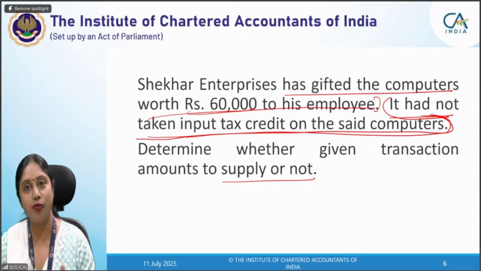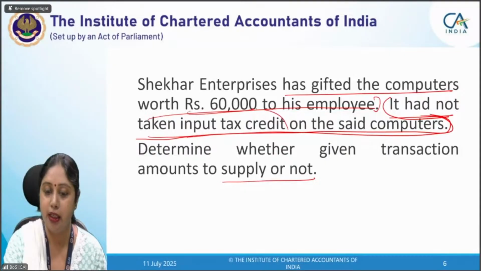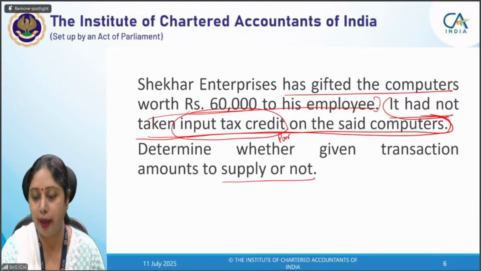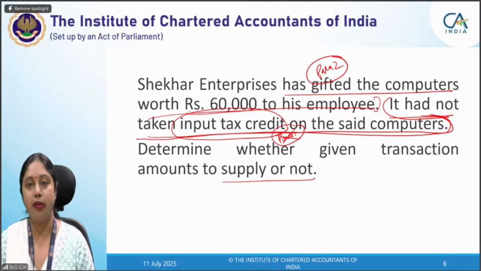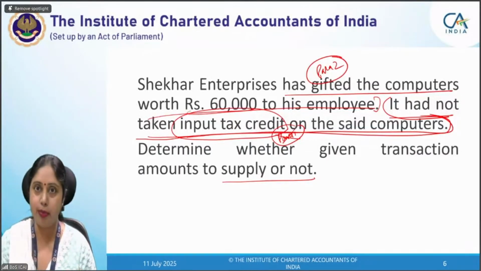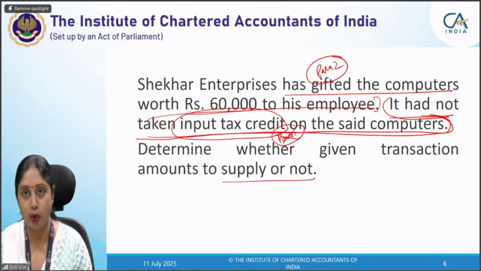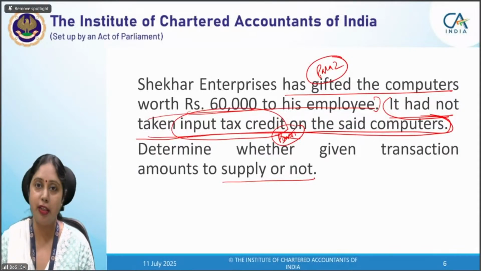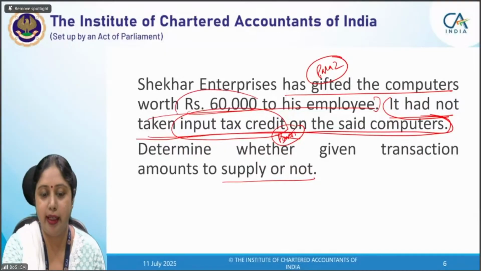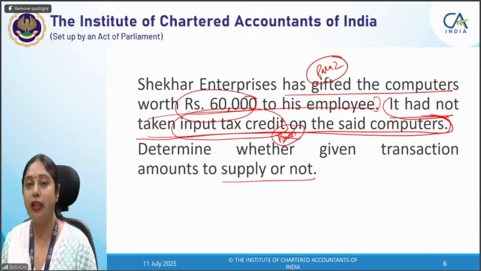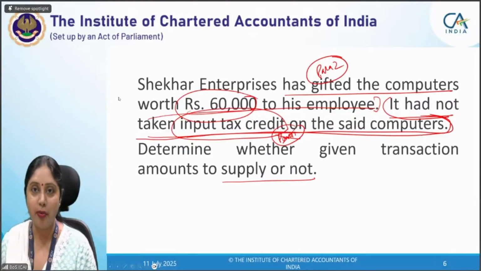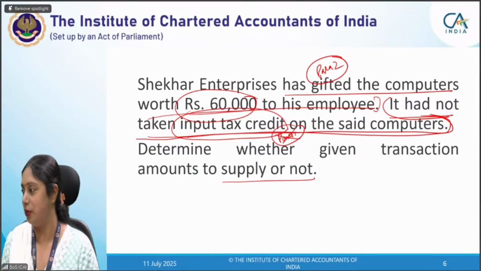Since we have given this ITC point, that takes it out of para 1, but it can still fall in para 2. There is no bar that if ITC is not taken, we cannot term it as supply. We can go to para 2 if they are related persons and one person has gifted to the other, the employer has gifted to the employee a gift of more than rupees 50,000. Then that will amount to supply. So this is supply and the amount is 60,000. I hope this point is now clear to you all that it will be termed as supply. ITC not having been taken does not make any difference to our answer.